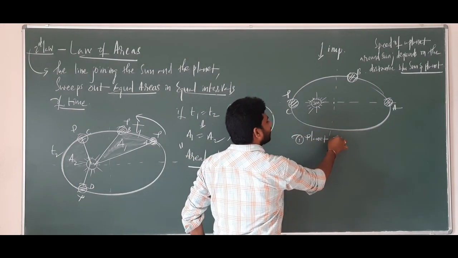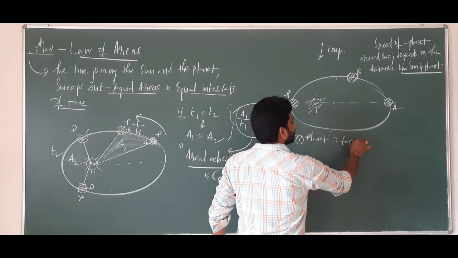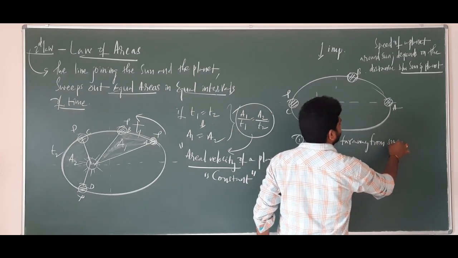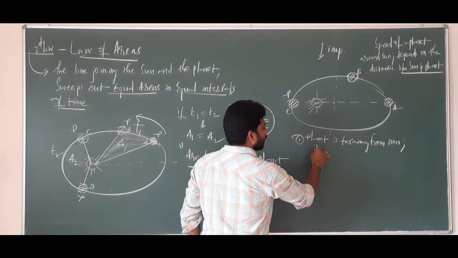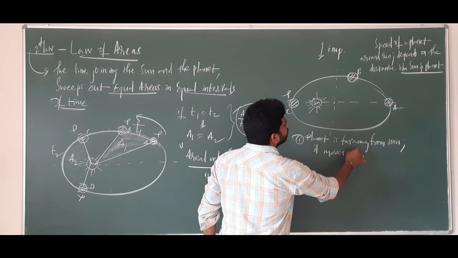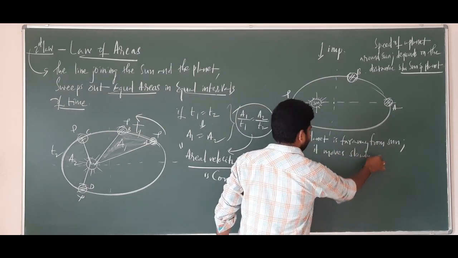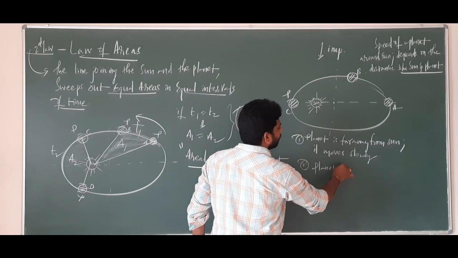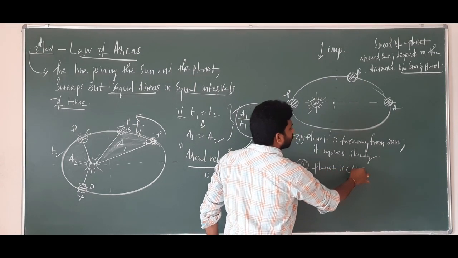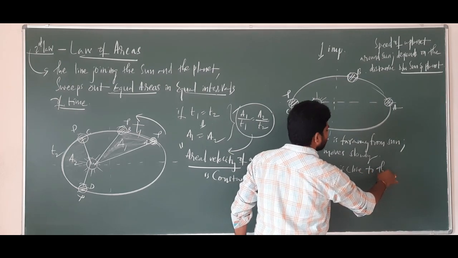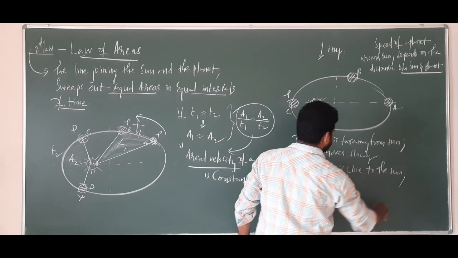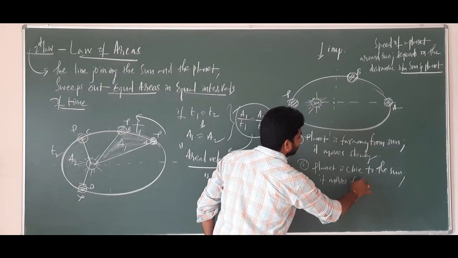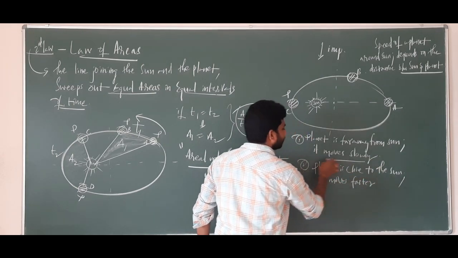If the planet is far away from the sun, it moves slowly. Second one, if the planet is close to the sun, it moves faster. Got the point?